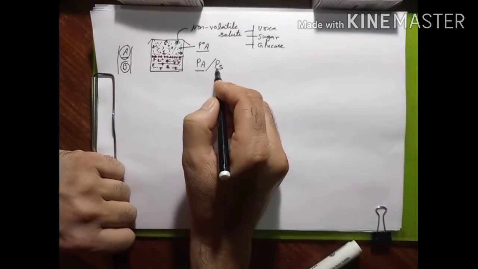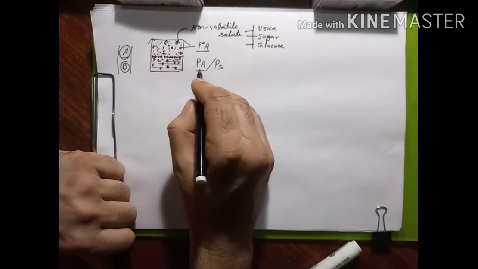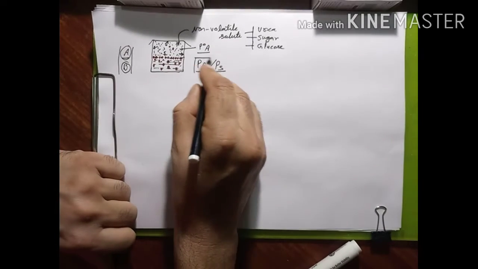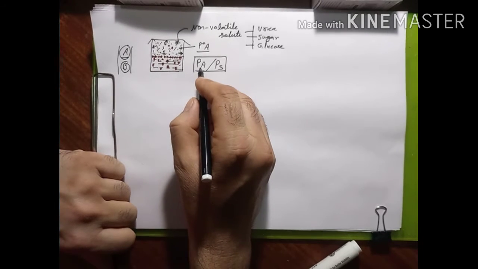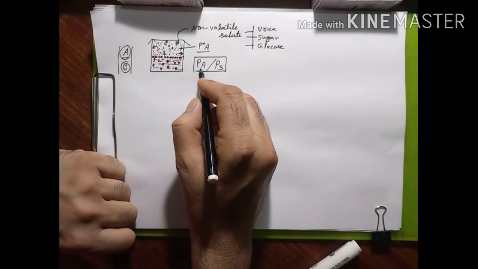So PA or PS, they have the same meaning. So if in any numerical it is needed to calculate the PA, that is called partial vapor pressure of the component A, then how do we calculate it?